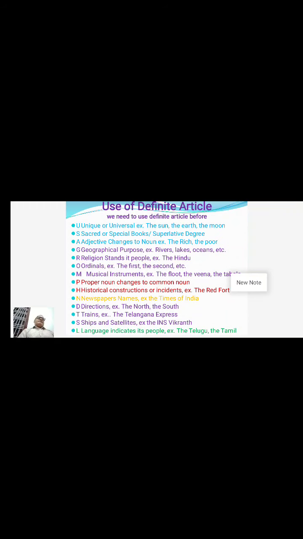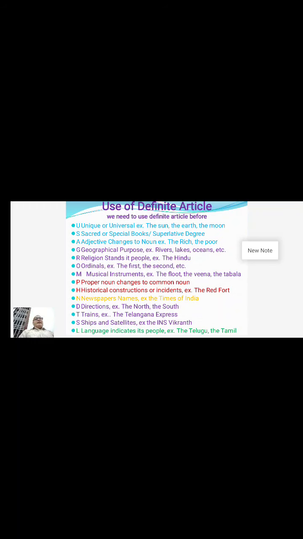What is the superlative degree? As we know, an adjective has three forms: positive, comparative, and superlative. The normal form of an adjective is called the positive degree.